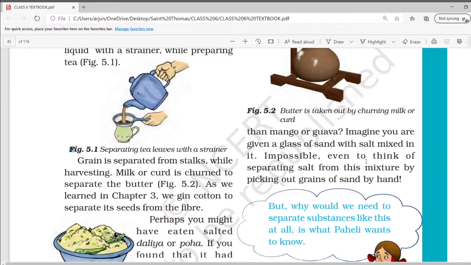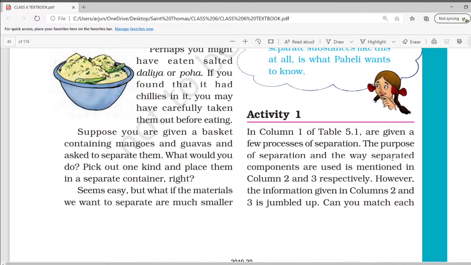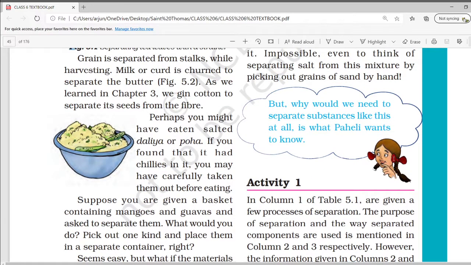Okay, now first imagine a mango and guava are kept in one box, then it is easy to separate them out. But to separate sand and salt present in a glass, it seems to be impossible. And yes, it is an impossible task even to think of separating salt from the mixture by picking out grains of sand by hand. Now, why we are learning this chapter, that we will see further in the next topics.